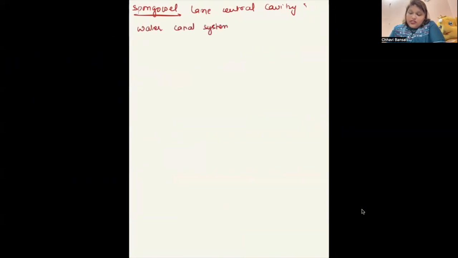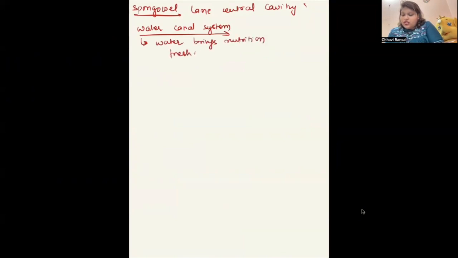Now see, it is bringing in water, it is taking out water. Along with water, it can bring food and dissolved gases. So the water canal system, and water brings nutrition, fresh oxygen, and sperms for fertilization.